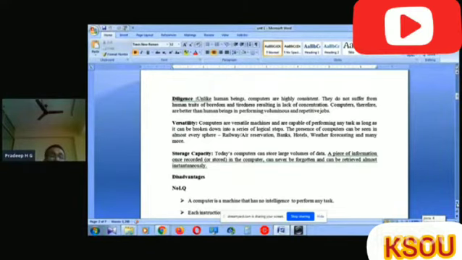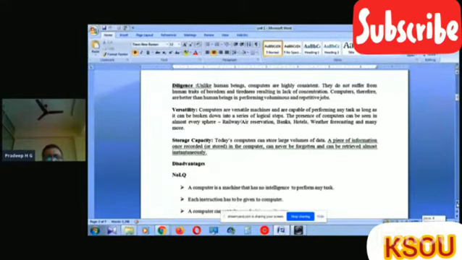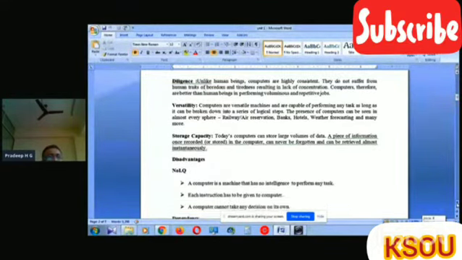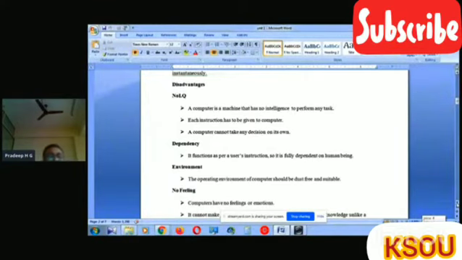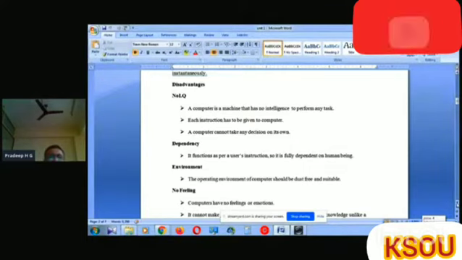Otherwise, it stores the data permanently. Now we have some disadvantages also. The computer doesn't have an IQ. Now we are going for artificial intelligence, but it is artificial. It doesn't have originality. It has no IQ. A computer is a machine that has no intelligence to perform any task.